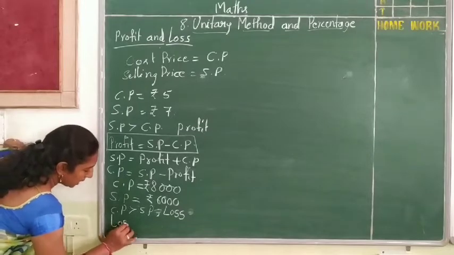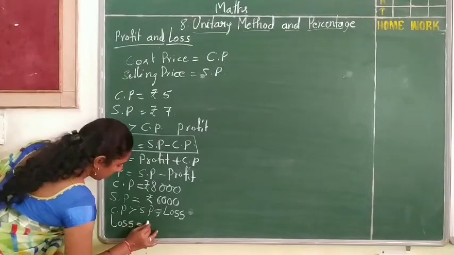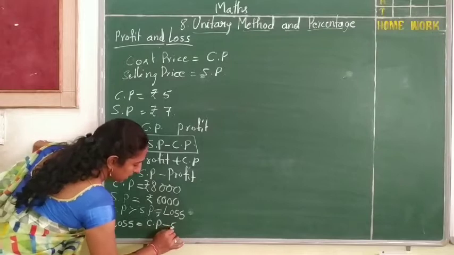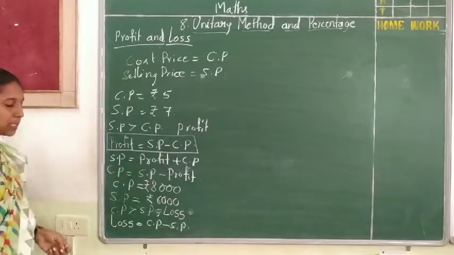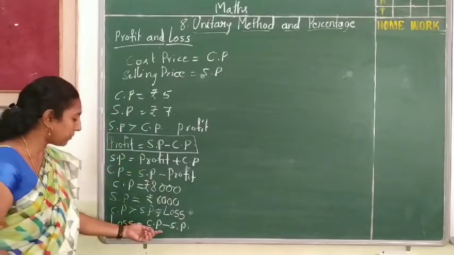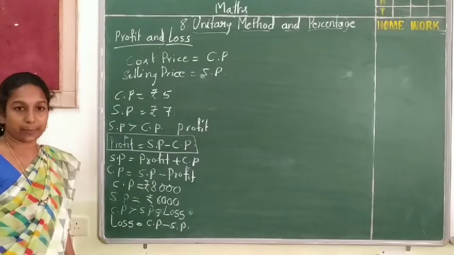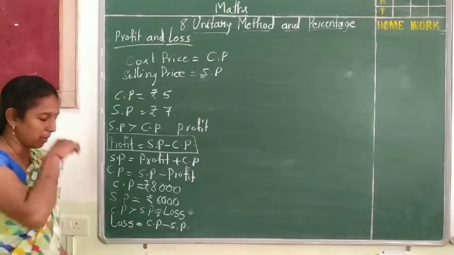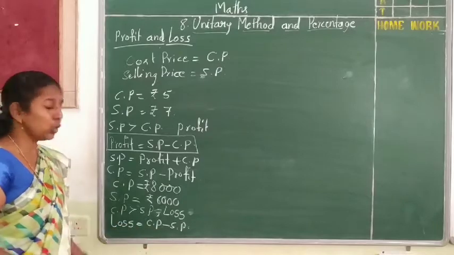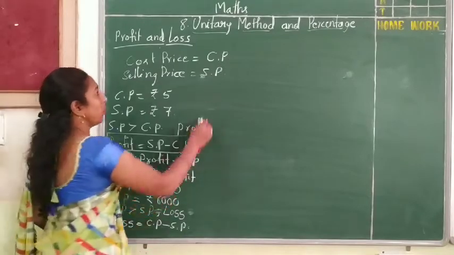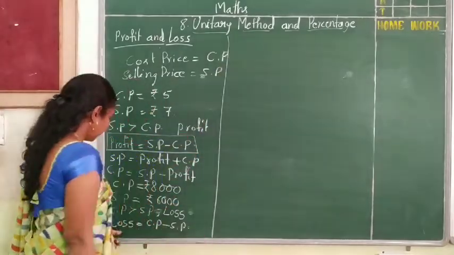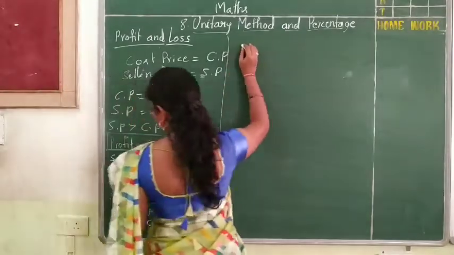So the formula is loss is equal to cost price minus selling price. Cost price means how much they have paid, the bigger number first and the smaller number next. If you subtract, you will get the loss. From this also we can extract formulas.